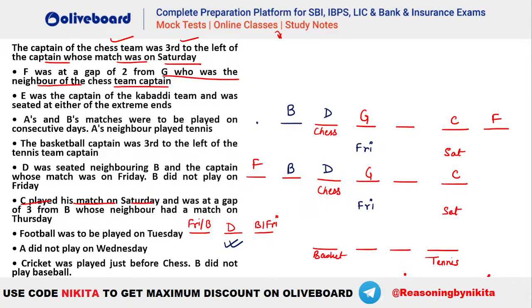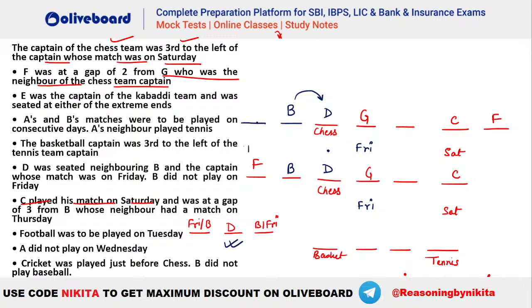And also it is given that B's neighbor is on Thursday. So here we know that the persons who are seated adjacent should not be playing on consecutive days. So here you can see that B and D are neighbors of each other. So if we take this as Thursday, then D and G will be Thursday, Friday. They will have their games on consecutive days. That means it's not a possibility.